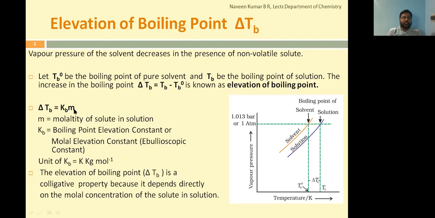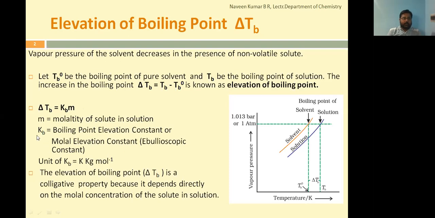Now, the equation clearly explains elevation of boiling point is a colligative property, because we know that molality is number of moles of solute divided by mass of solvent in kg. As delta Tb is directly proportional to number of moles of solute, so it's a clear indication. So the property depends on only the number of solute particles but not on its nature.